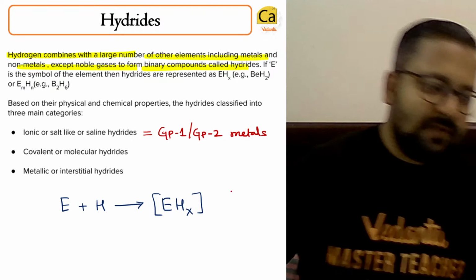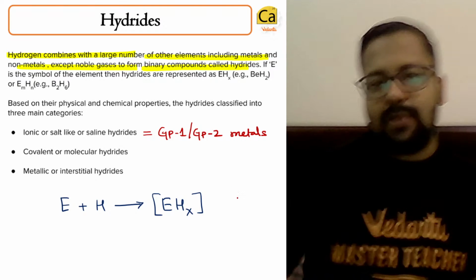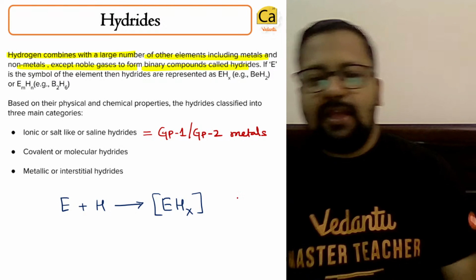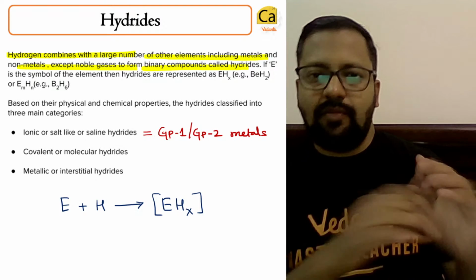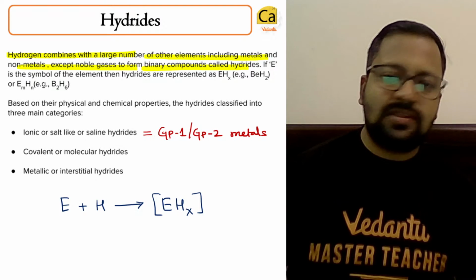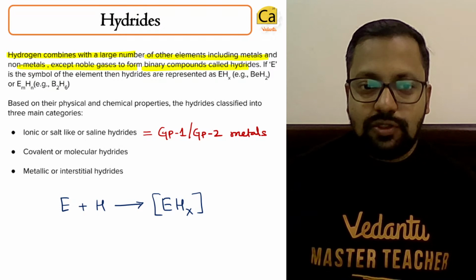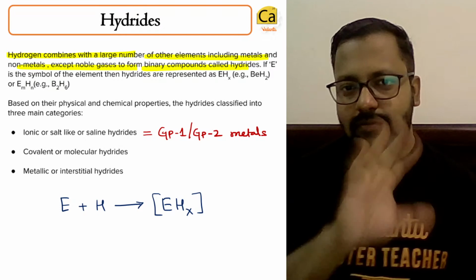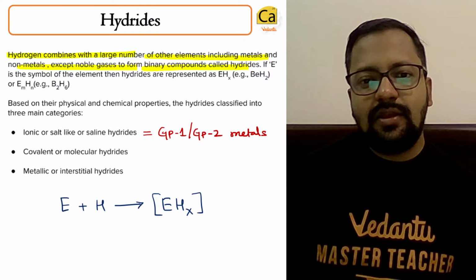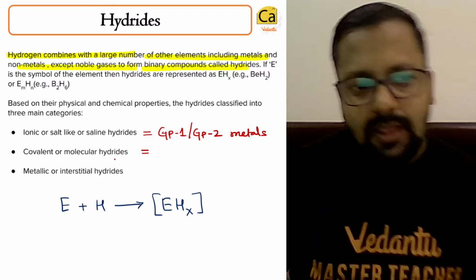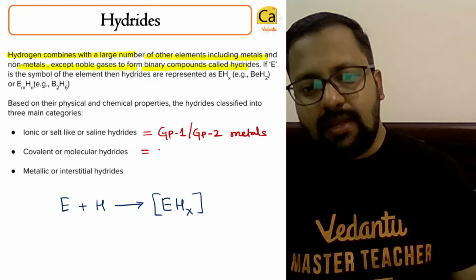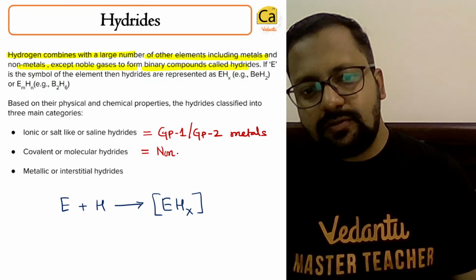X depends on the valency of E. It could be a polymeric system as well. Mostly, on a general note, it will depend on the valency of E. Covalent is when it combines with non-metals.